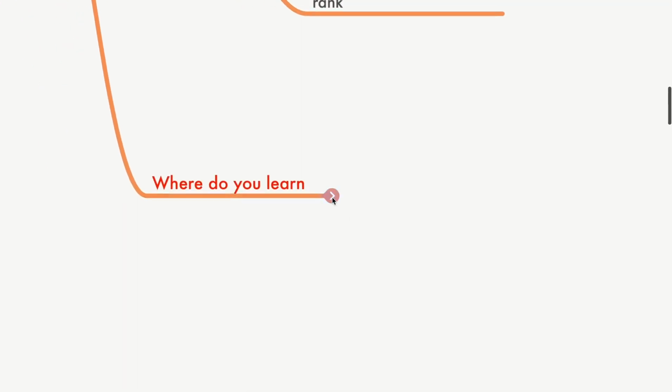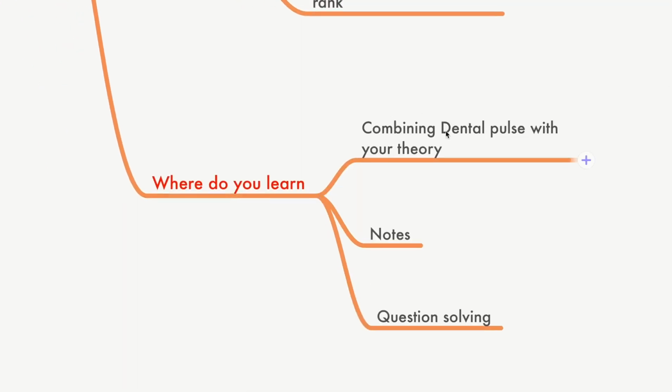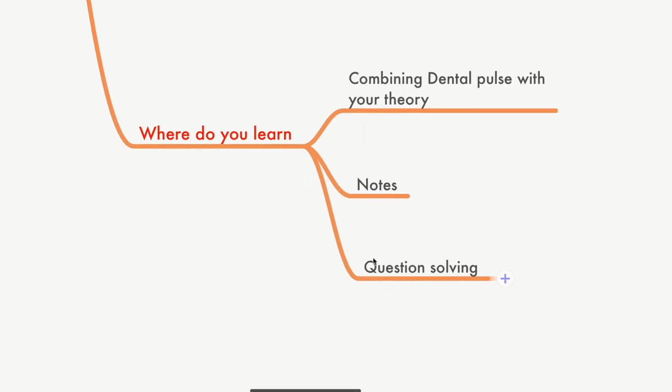Now, where do you learn this? It's combining your dental pulse definitely with your theory, because the questions will be from dental pulse or dentist or whatever. But what I mean here is your previous repeat questions with your theory, because the questions will be modified versions of that. So if you know the theory behind, you can answer them. Second area is notes, which are given by the academy. Then question solving, lots of practice questions on the app. You get that, fine. Okay, you're getting this 150 now.